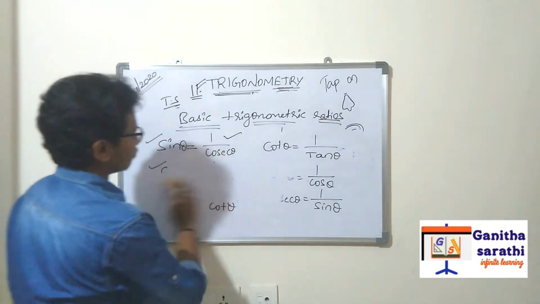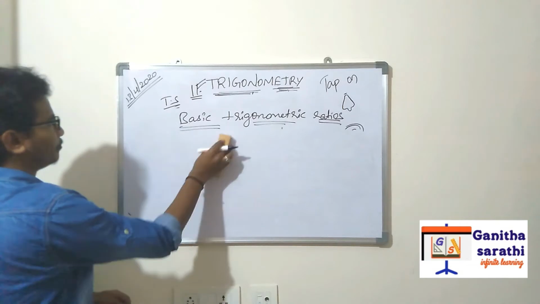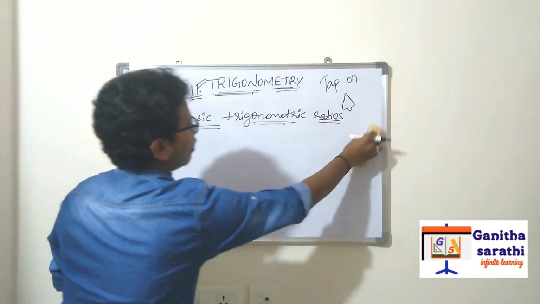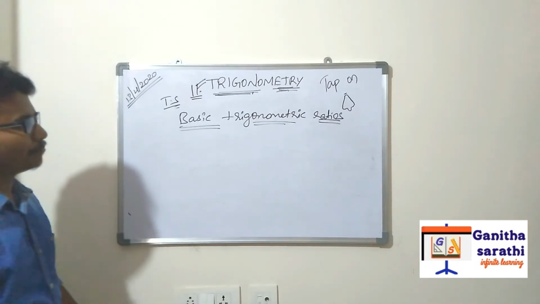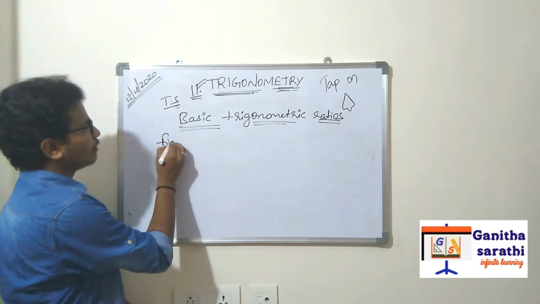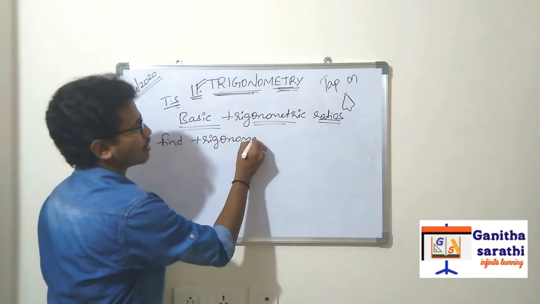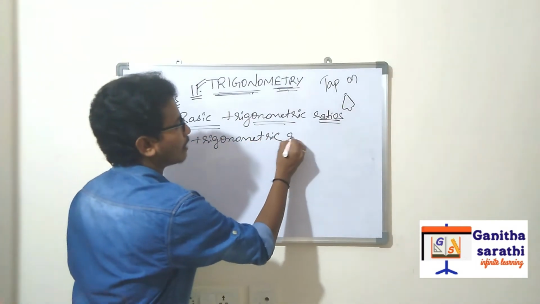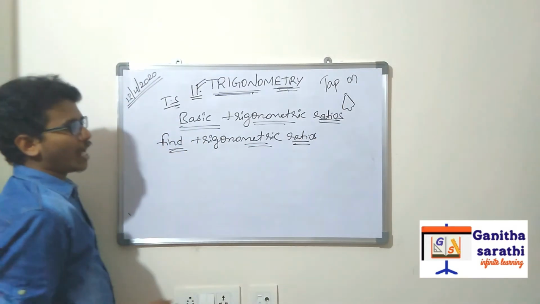Right. So, now let us take a simple example. These are the ratios. So, how will we find the values of those? Finding trigonometric ratios. How will we find the trigonometric ratios? We will be having some formulas.